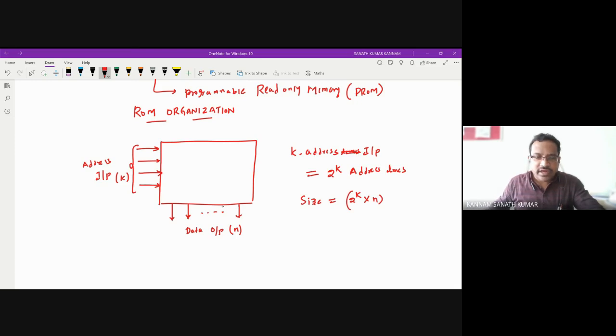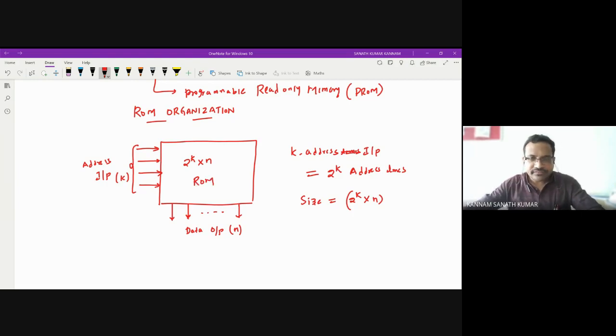Here you need to notice that I didn't keep input data lines. Why? Because ROM is something from which the microprocessor can only read the data. It will identify the address, and after identifying, it will take the data from the ROM. It will not write data into the ROM. That's why input data lines are not present in this ROM. So you can write 2 power k cross n, and we call this a ROM.